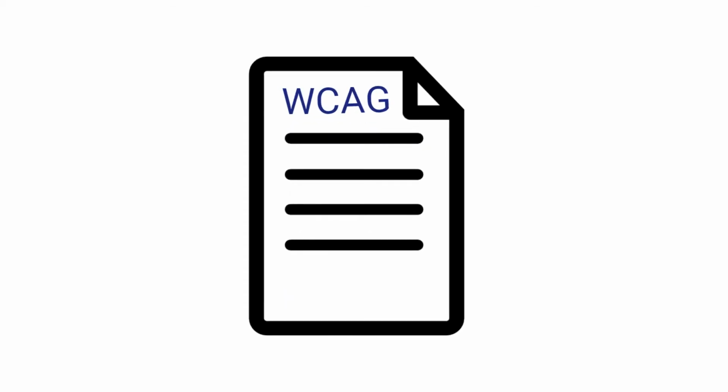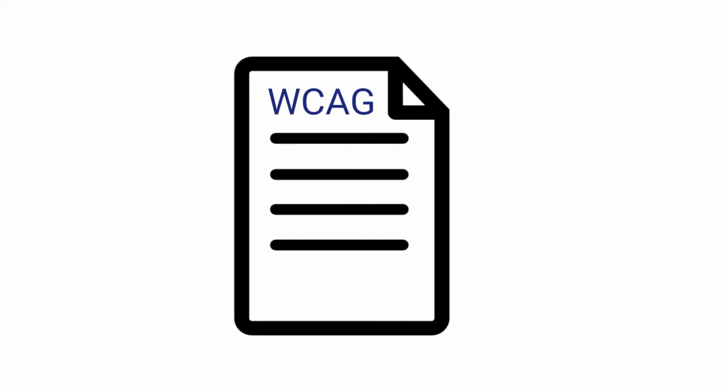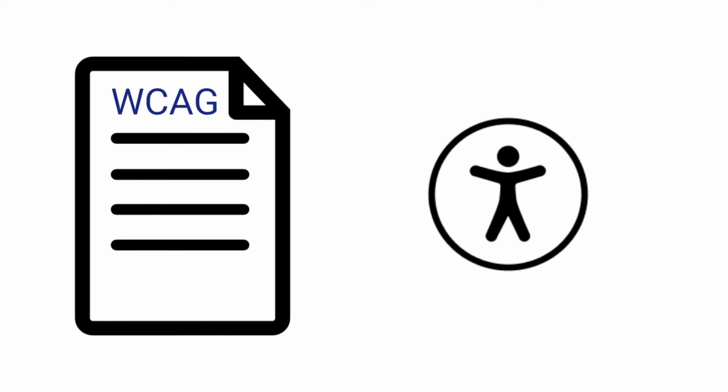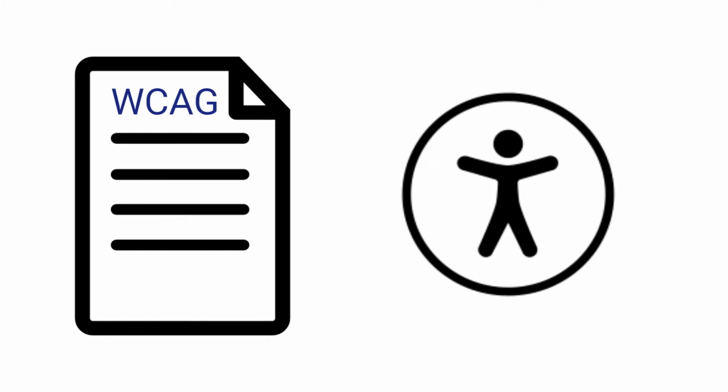So what does web accessibility involve? The Web Content Accessibility Guidelines, also known as WCAG, are an internationally recognised set of recommendations for web accessibility, which are based on making web content perceivable, operable, understandable, and robust. Let's take a look at what that means for web content.